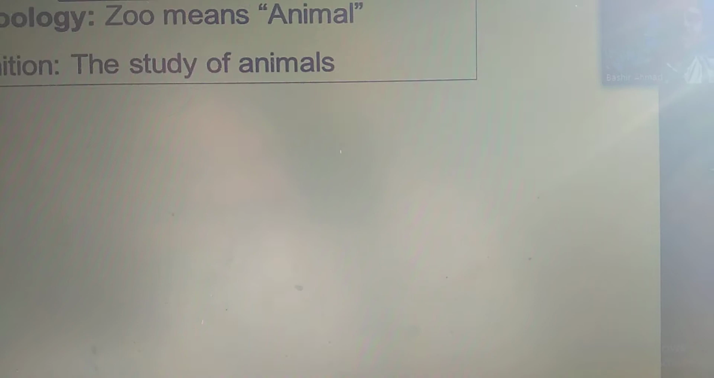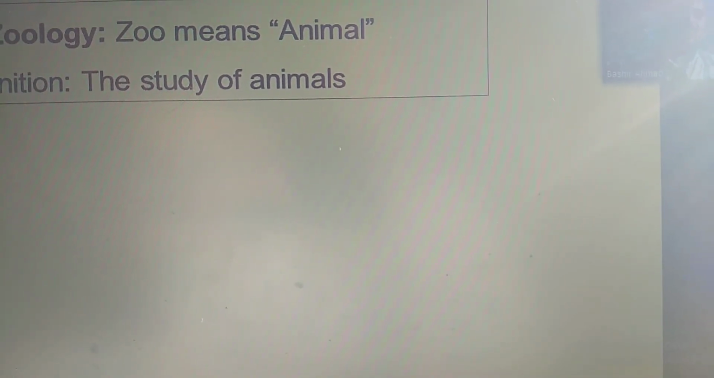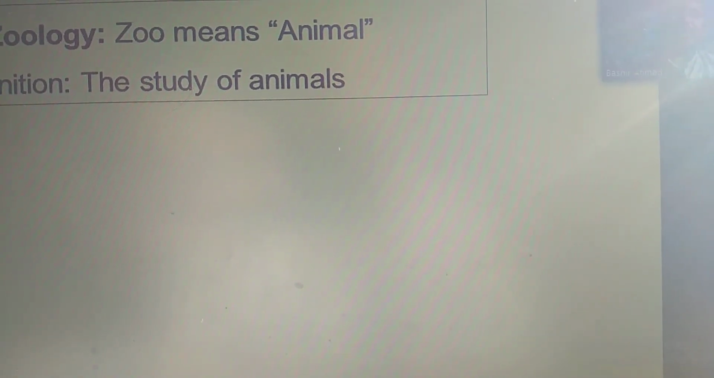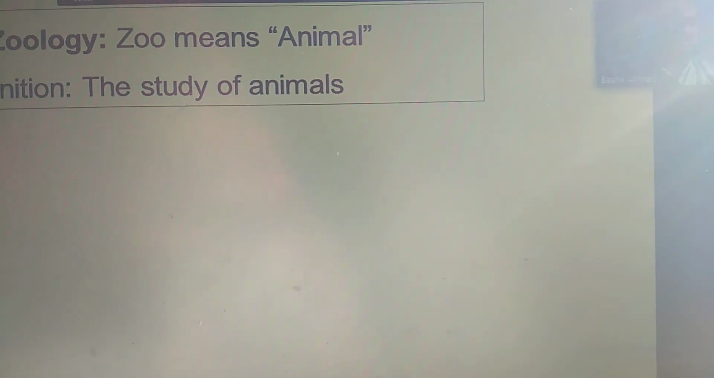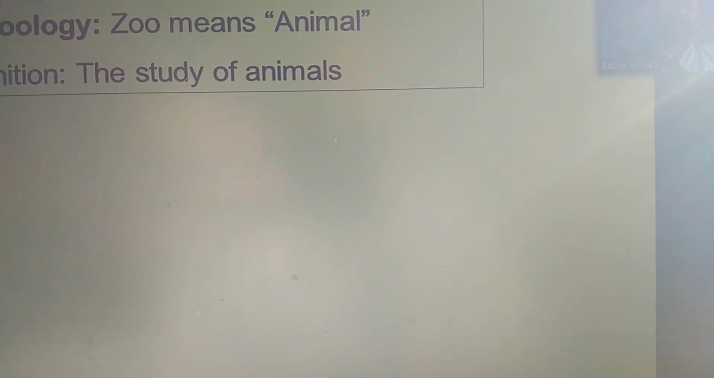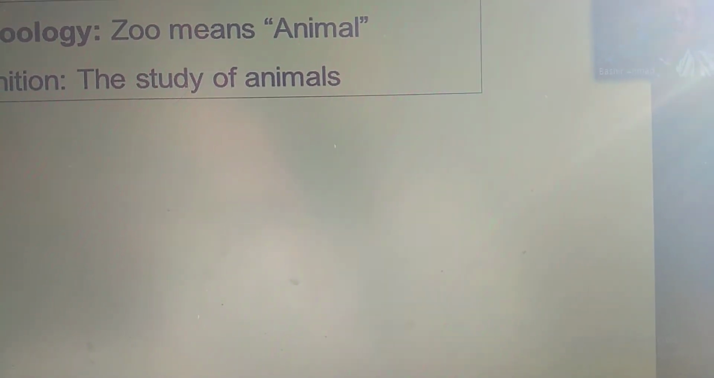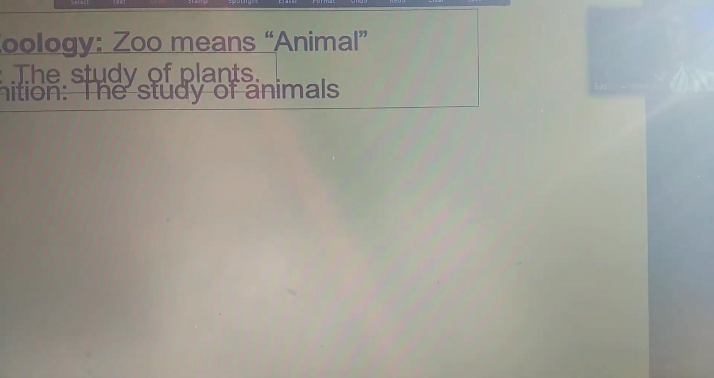So, divisions of biology. There are three major divisions of biology. Zoology: zoo means animal and logos means study. This is the first division of biology. The study of animals is called zoology.